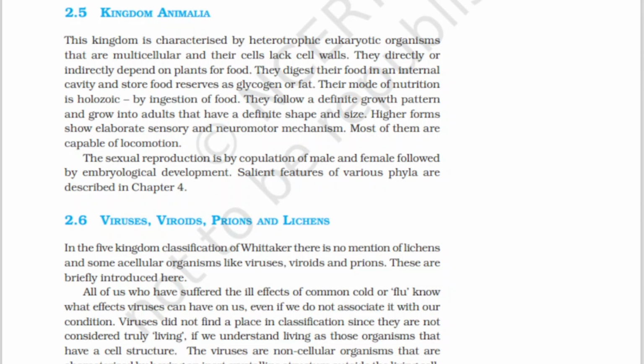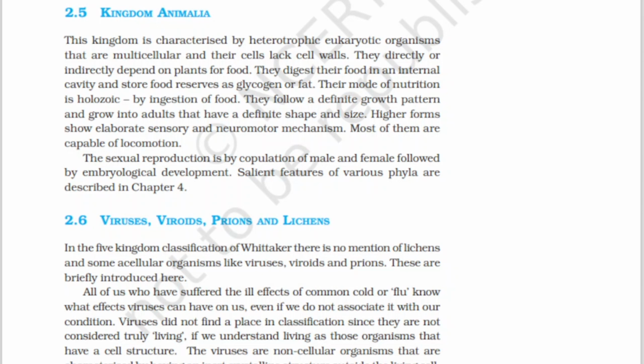We don't have cell walls here, and regarding some other differences we'll study in chapter 8 about the eukaryotic cell. The mode of nutrition in plants is different, in animals it is different. It is holozoic, whereby we take food by ingestion through our mouth, and most of them are capable of locomotion. The sexual reproduction is by copulation of male and female, followed by embryological development. Salient features of various phyla are described in chapter number 4, which we'll learn soon.